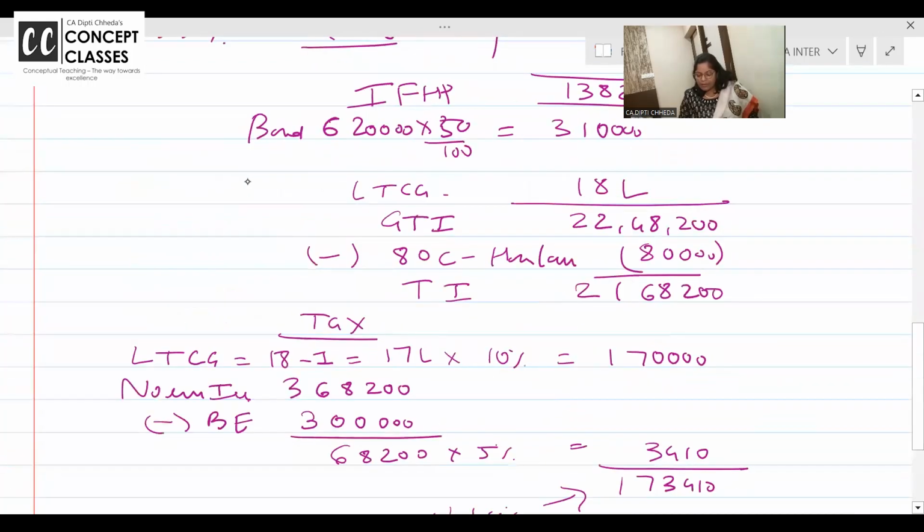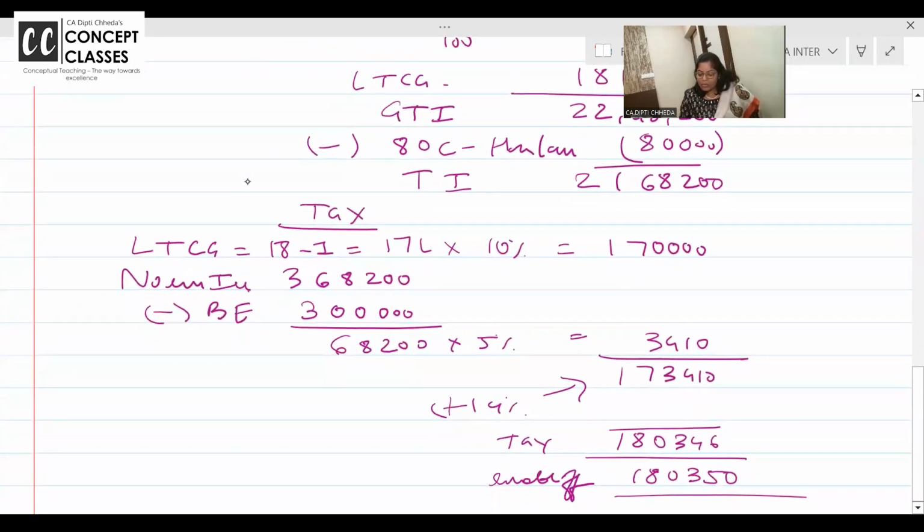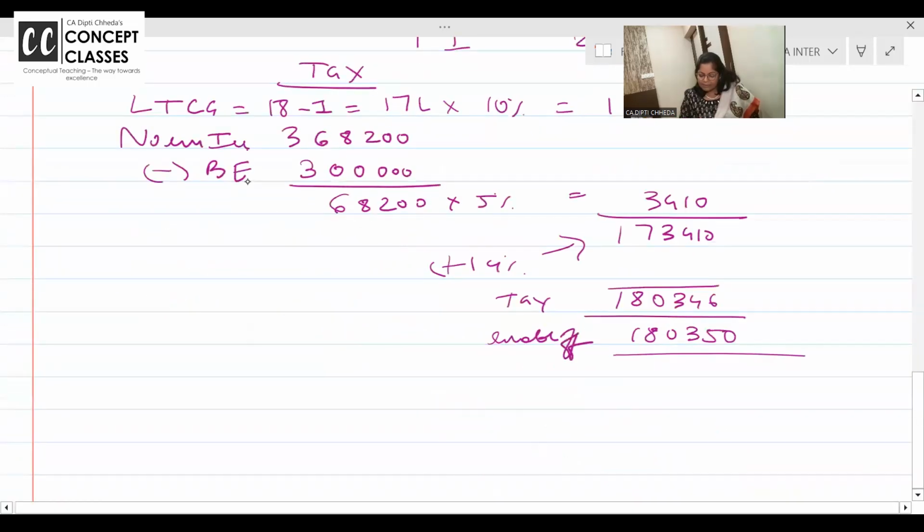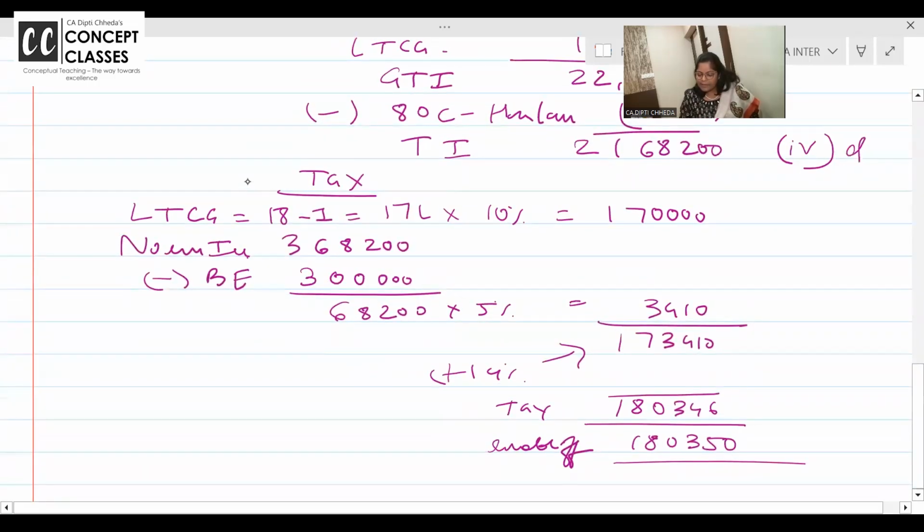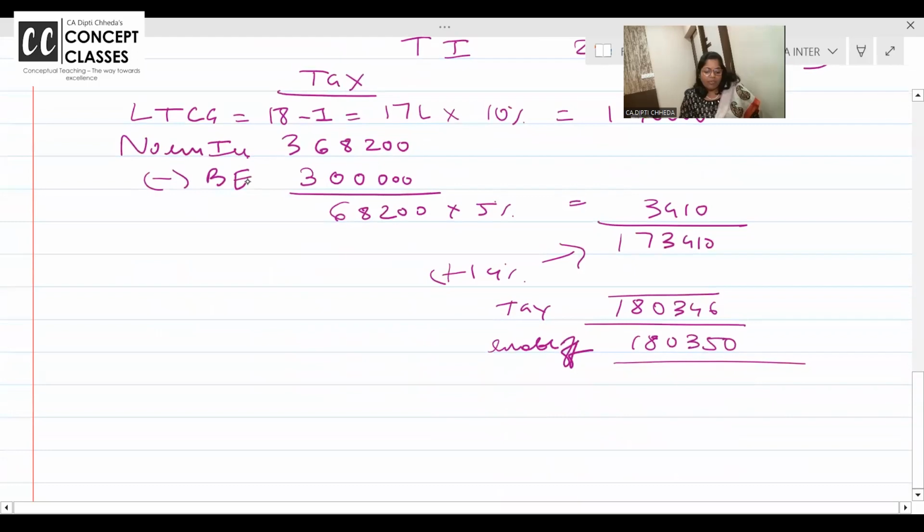Let's go together. What is the total income? 21,68,000. Your fourth answer, MCQ fourth answer, is option D. And in the fifth, what is the tax liability? In the fifth, option C is your answer. Option C is your answer.